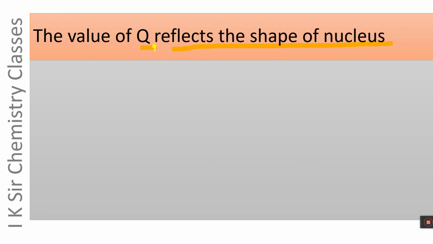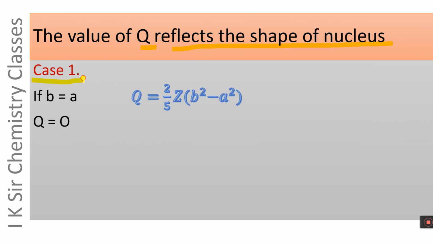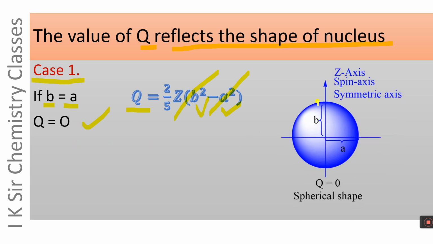Let us consider 3 cases. Case 1. If B equals A, then B square will be equal to A square, and these two terms will cancel out and the value of Q will be 0. And when B and A are equal, the nucleus has a perfectly spherical shape. This is the z-axis, a spin axis or symmetric axis, and radii along both the axes, along the spin axis and perpendicular to the spin axis, both are equal.